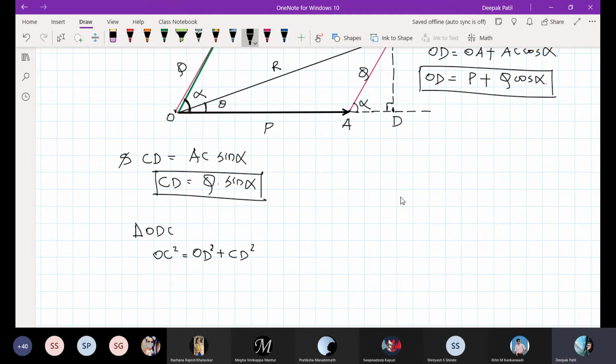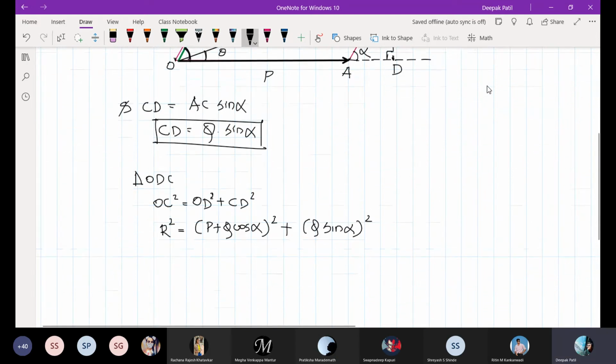But what is OC in magnitude? It is nothing but R. So R square is equal to OD, which I have already calculated, P plus Q cos alpha, whole square, plus CD, also calculated, Q sin alpha, whole square.